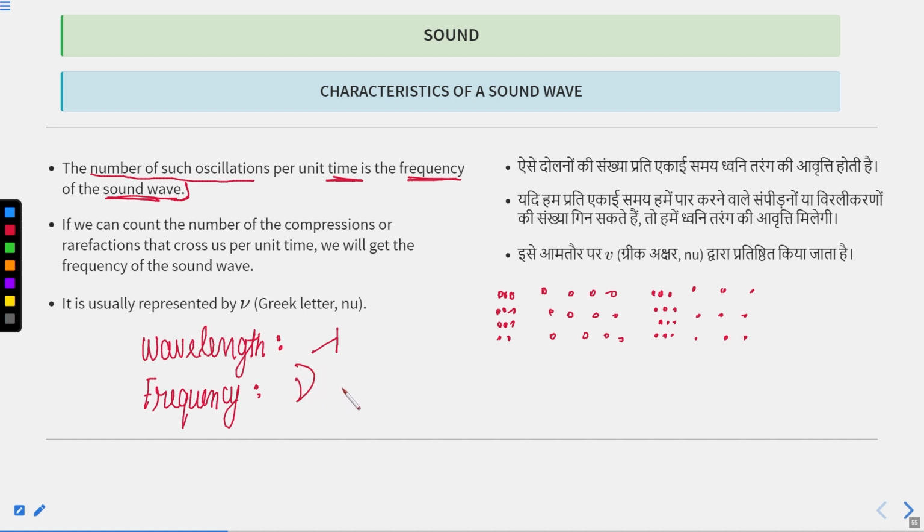This is nu and this is lambda. In physics, symbols are very important because we cannot write the whole spelling of wavelength and frequency continuously in every question, so we use symbols. So we have to memorize all the symbols. Wavelength is represented by lambda and frequency is represented by nu.